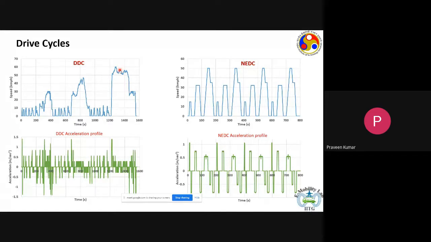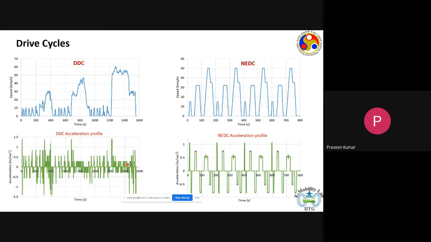Now, if I look at both these two drive cycles and differentiate them with respect to time, I would be getting acceleration. So below each drive cycle, I have the time versus acceleration profile for DDC as well as for NEDC. Now, if I look at the acceleration profile, we'll just focus on the acceleration. We won't pay attention to the deceleration or the braking.